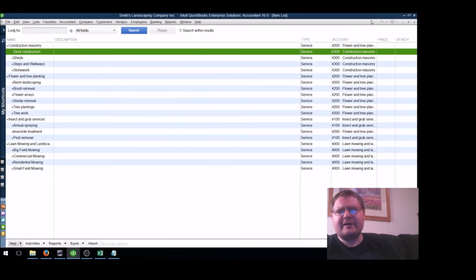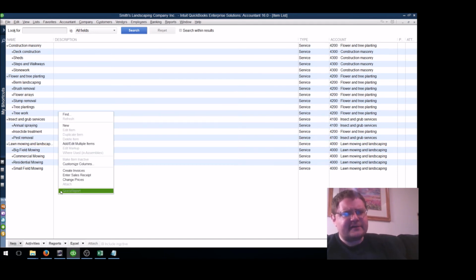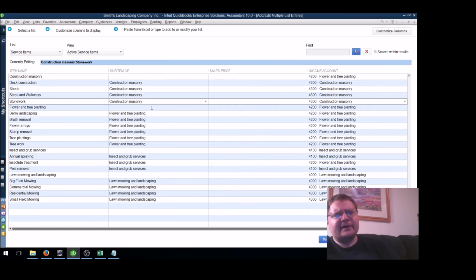Beautiful. It was excellent. We got our accounts. Everything looks good. I guess there's an import from Excel, but not sure it's as easy. I think there's an add, edit multiple items. We can go in, copy down. So it's probably just as easy to do it one way or the other, depending on your preference.